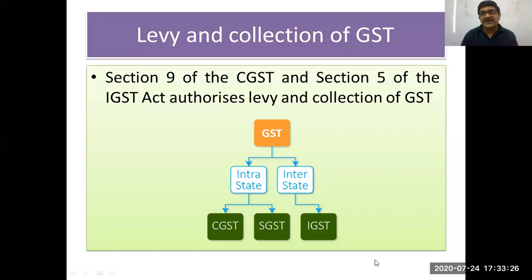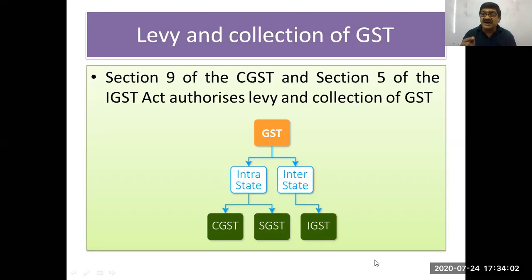And if it is an interstate supply, prima facie it means the location of supplier and the place of supply are in two different states, or two union territories, or state plus union territory. That is called interstate supply. Import export is also covered in the definition of interstate supply. So we will not have a specific provision for import export. That is also treated as an interstate supply for the purpose of GST, and tax is chargeable on import export also under section 5 of the IGST Act. And only IGST will be chargeable thereon. No CGST, no SGST, only IGST.